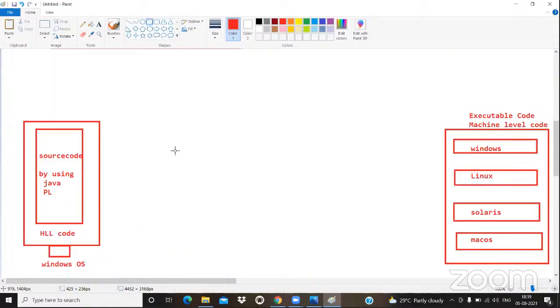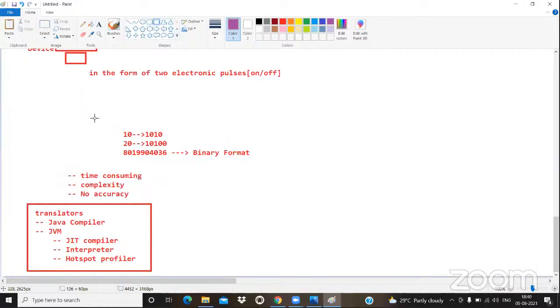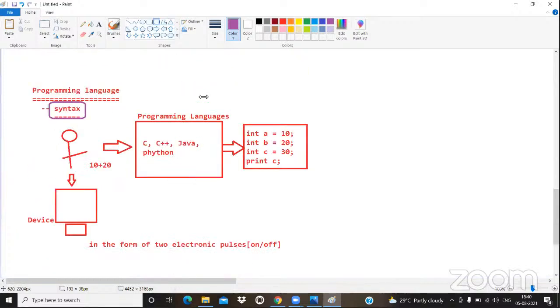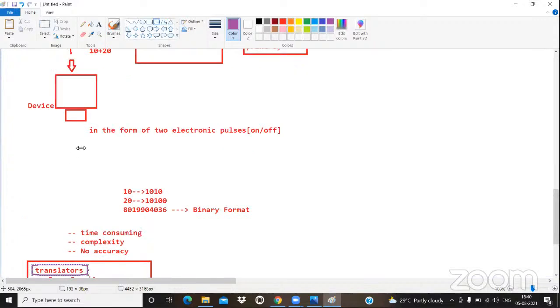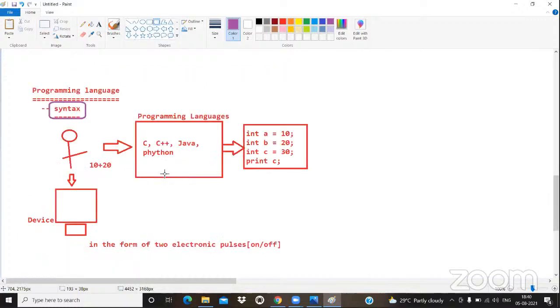Now see, come back to our concept. Programming language mainly gives how many things here? Two things. One is syntaxes, and the other is the translator. What is the use of this syntax? The syntax always provides a facility to the programmer to give input. Understand or not? After giving the input, how will this input be understood by the device? Again, we require a translator.